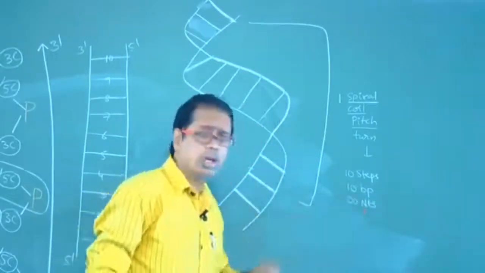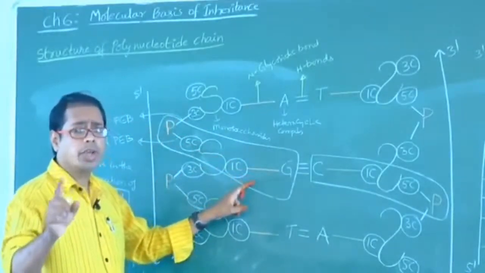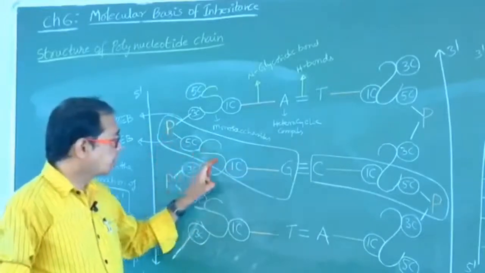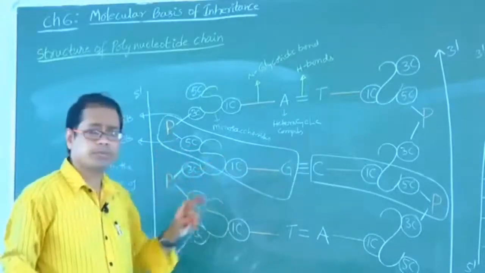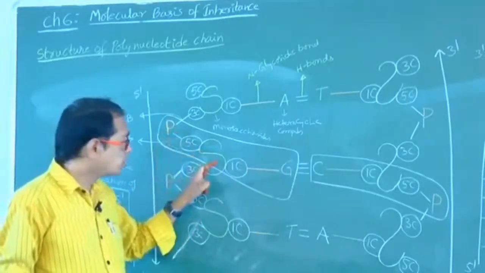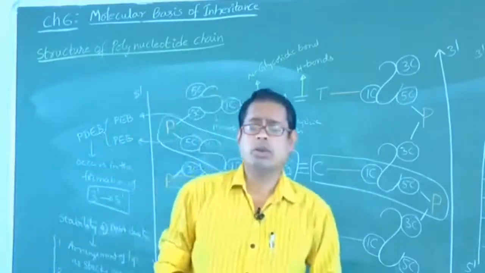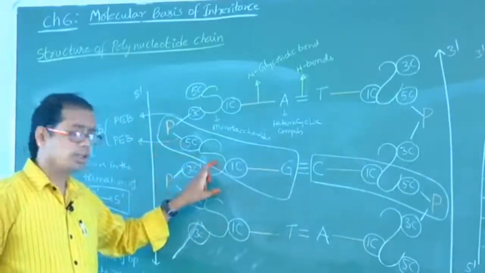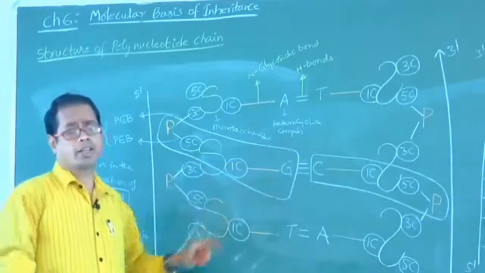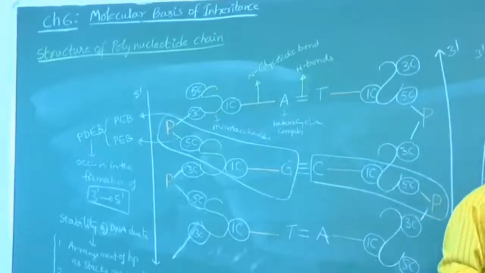The ratio among phosphate group, sugar and nitrogen base in a nucleotide is 1:1:1. Suppose there are 100 nucleotides: number of phosphate groups 100, number of sugars 100, number of nitrogen bases 100. Number of nucleotides in one turn is 20.